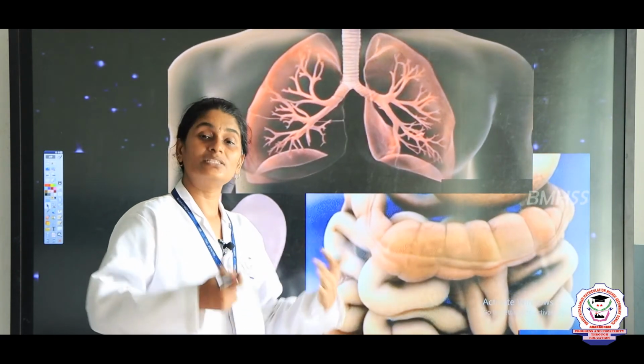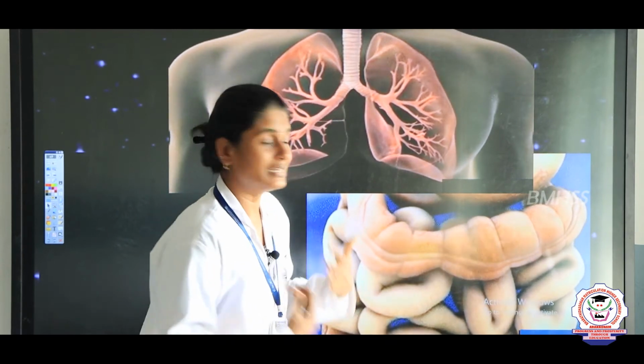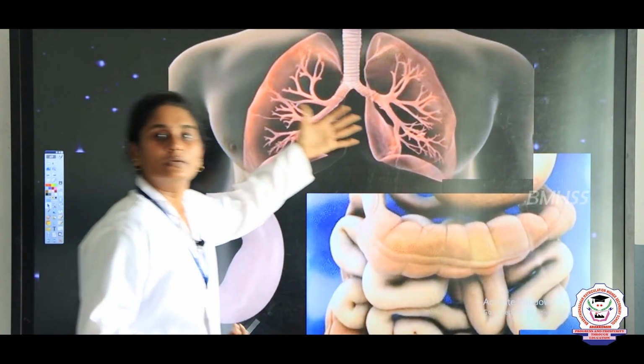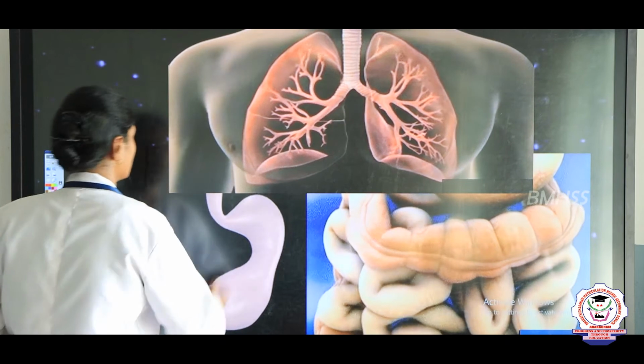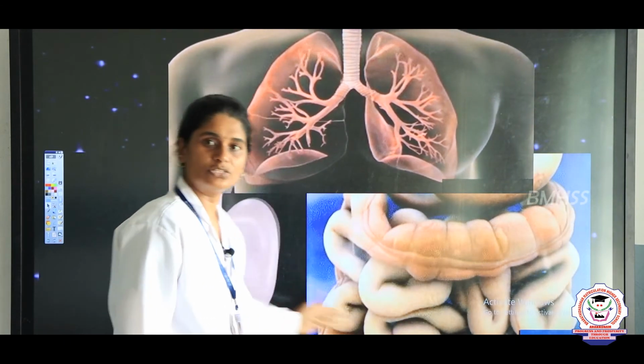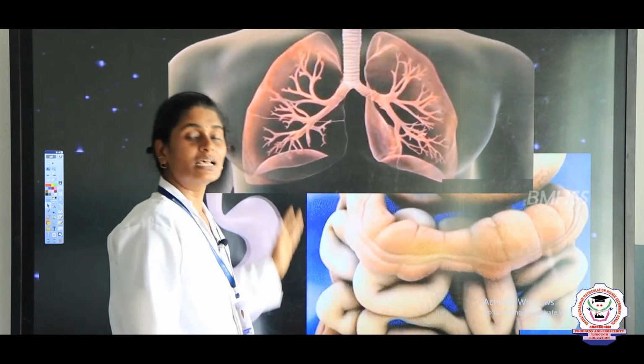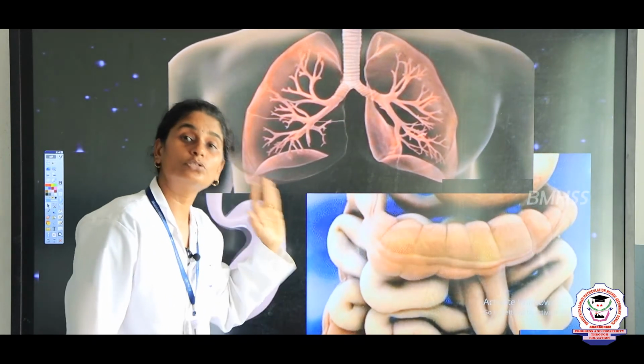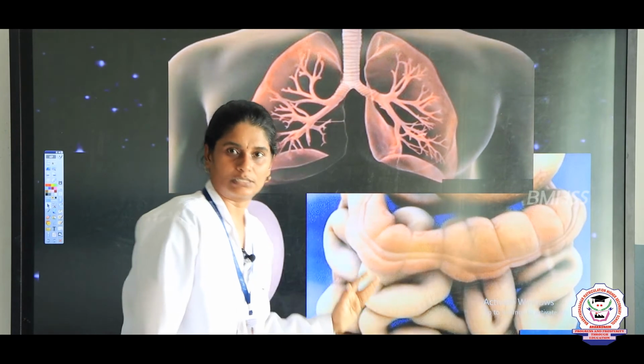No, right. These are not under our control, so that is why they are called involuntary muscles. These involuntary muscles are also called smooth muscles, right.